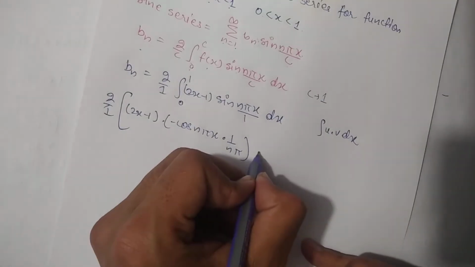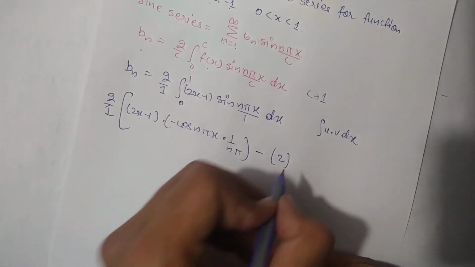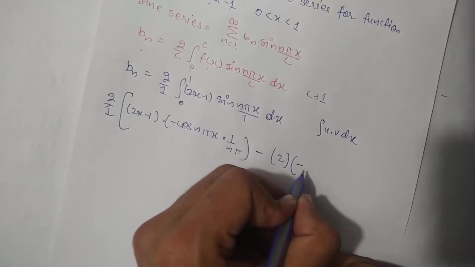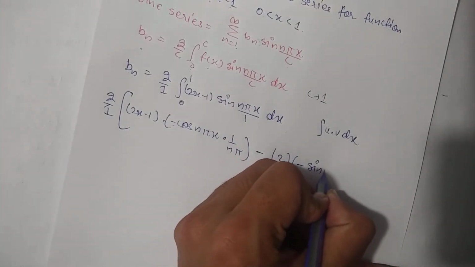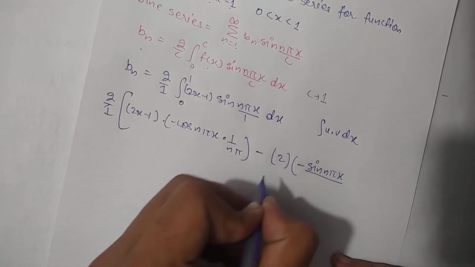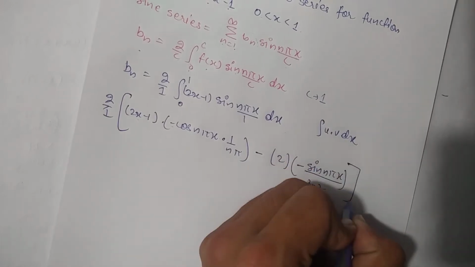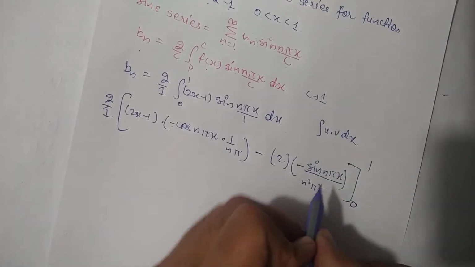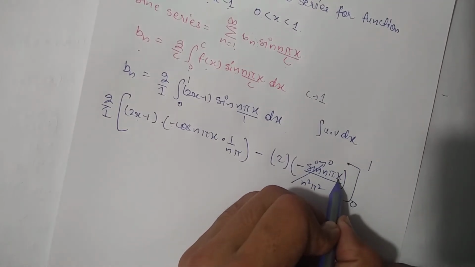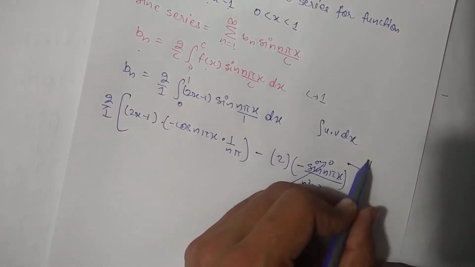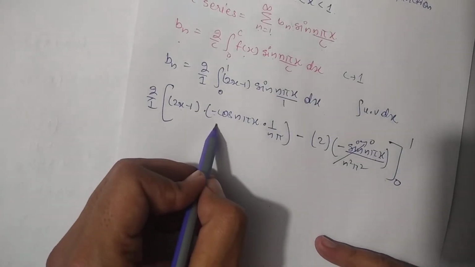Okay, so here I will put again minus, and differentiating the first function I will get 2 only, and integrating the second function, this minus will remain as it is, and the integration of cos n pi x will be sine n pi x by n pi. So this value will become n square pi square, and now putting the limits from 0 to 1, students, this value will become 0, because by putting the upper limit, sine n pi is 0 always, and sine 0 will be 0 always, so this value will be 0 and this value will remain there.